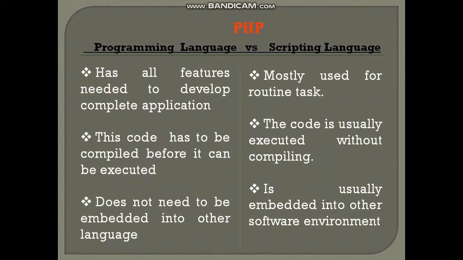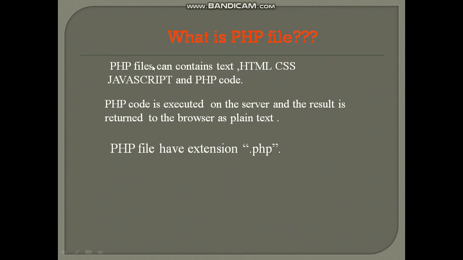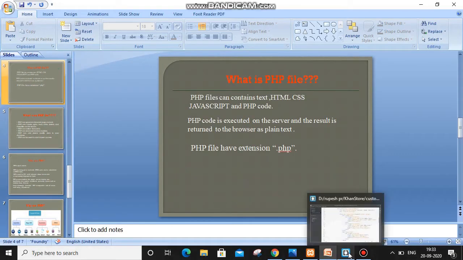So now next, what is PHP? PHP files can contain text, HTML, CSS, JavaScript and PHP code. PHP code is executed on the server and the result is returned to the browser as plain text. PHP files have the extension .php. For these 3 points, I will open my program and show you how they apply. So first of all, I will open my code.